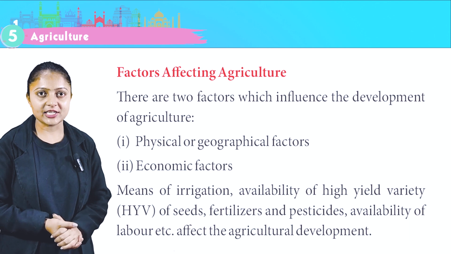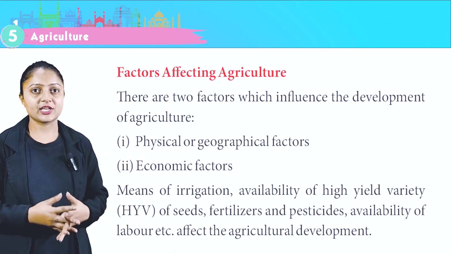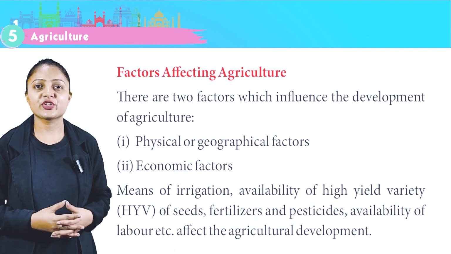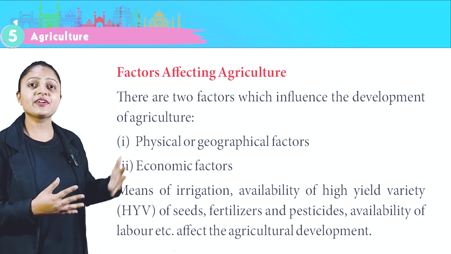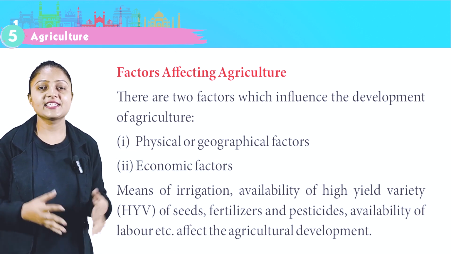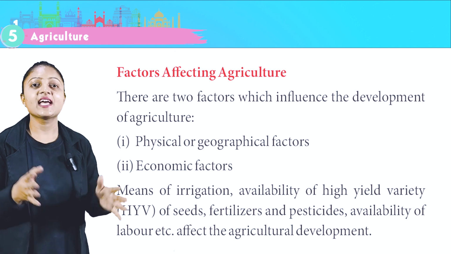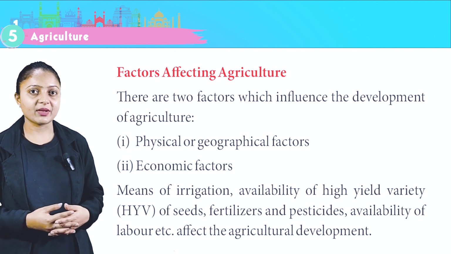Factors affecting agriculture. There are two factors which influence the development of agriculture. First, physical or geographical factors. Second, economic factors. Means of irrigation, availability of high yield variety, HYV, seeds, fertilizers and pesticides, availability of labor, etc. affect agricultural development.